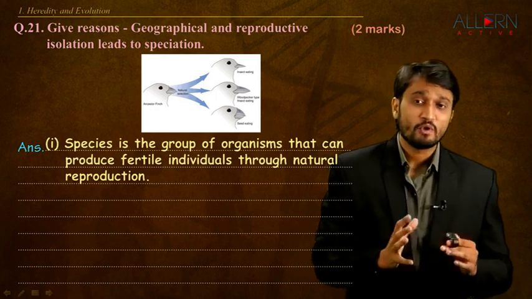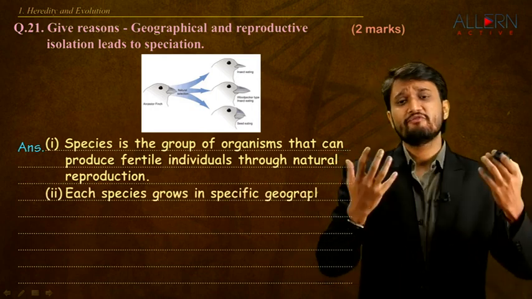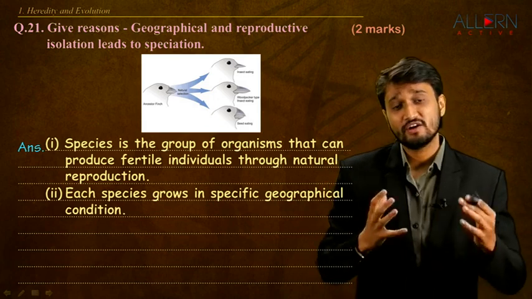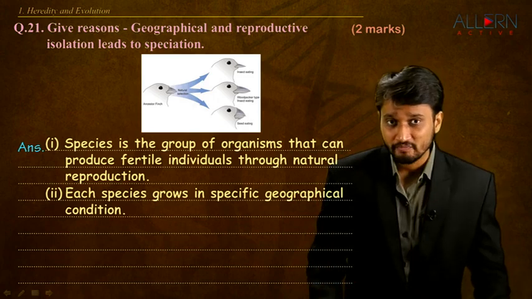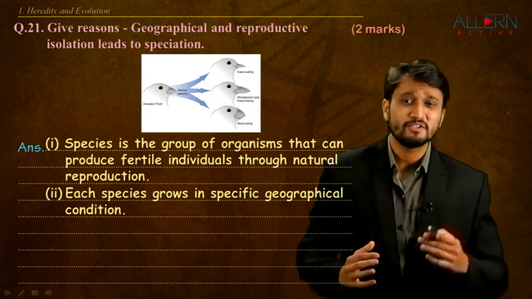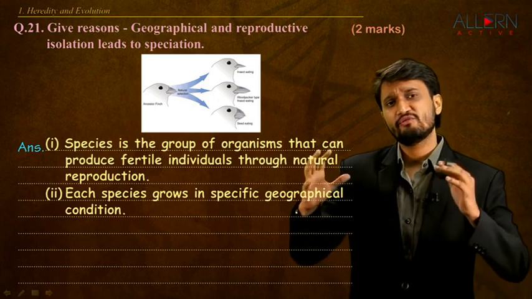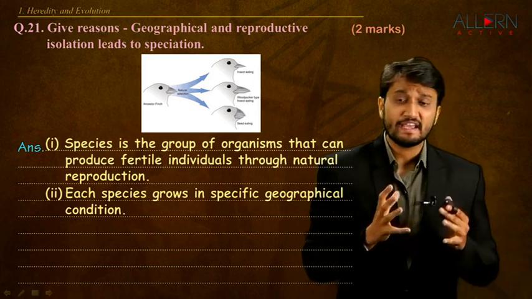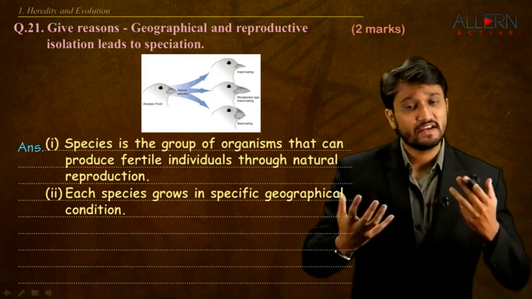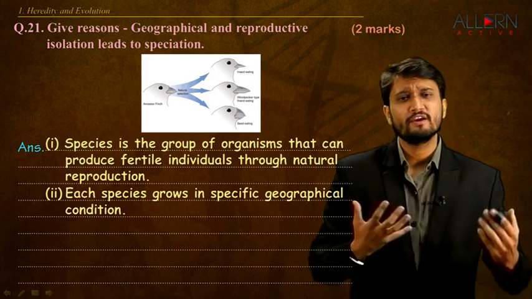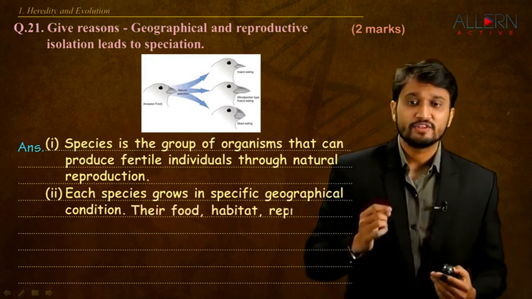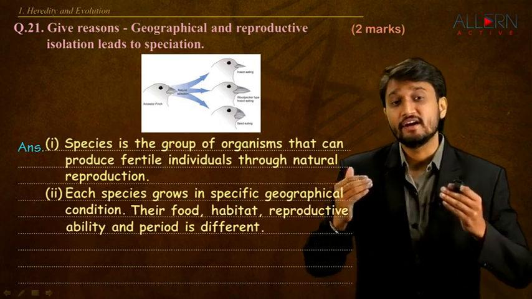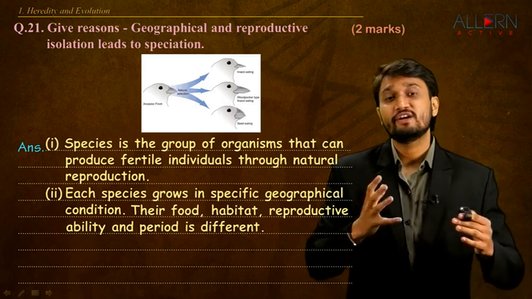Okay, then what we say is there are so many different species. Each species grows in a different geographical condition. The geographical condition of all the species is not the same, right? For that matter, within the same species also, some creatures live in different geographical conditions, and because of these different geographical conditions, the area in which they live, the habitat, their eating habits, all of their behaviors, they are going to be different. So their food, habitat, reproductive ability and time period is different because they live in different geographical conditions.